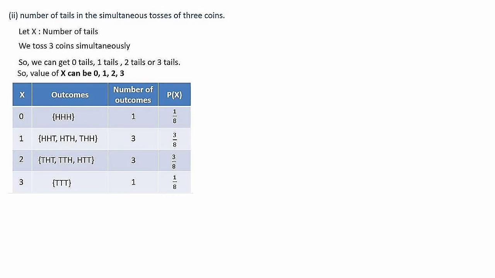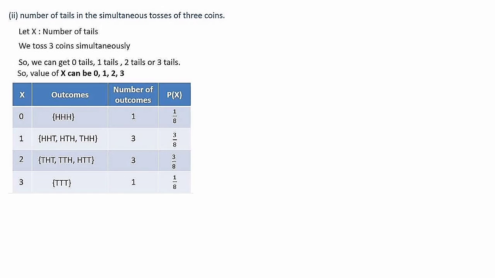Let's make the table. X values we have written 0, 1, 2 and 3. So there will be 8 outcomes in the sample space when 3 coins are tossed, 2 to the power 3, that is 8 outcomes will be there. So we need the total number of outcomes in the sample space for writing the probability. So the outcomes: when x is equal to 0, in the sense we get 0 tails, 0 tails means all heads, HHH. And when x is equal to 1, we can say only 1 tail. The possibilities are HHT, HTH and THH.